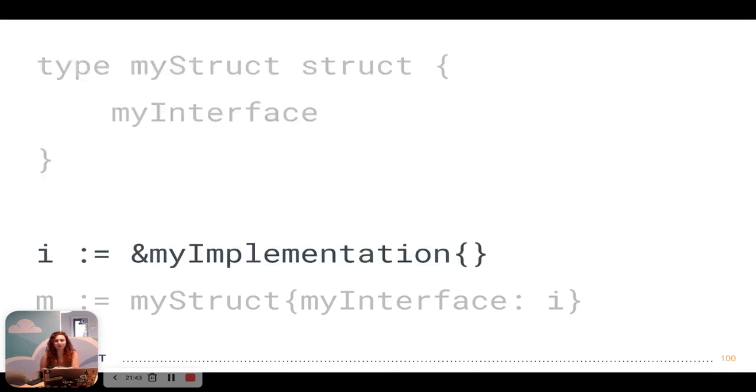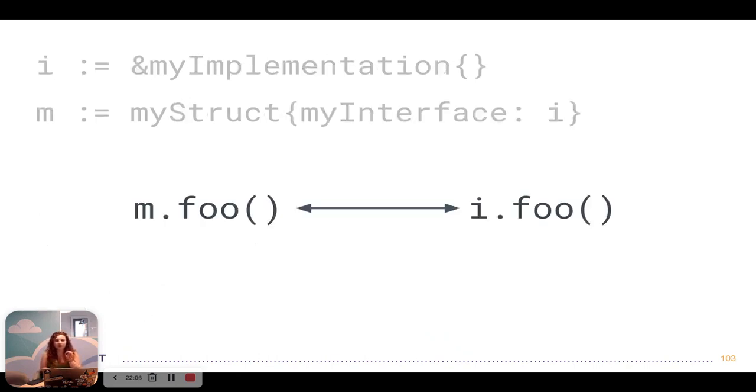Now, we'll create an instance of MyImplementation. We need to do this. We need to have a concrete instance of a concrete type in order to embed an interface in a struct. And then when we create an instance of MyStruct, we're going to pass that implementation as the interface. So putting that all together, what that means is that calling the Foo method on M and calling the Foo method on I leads to the exact same behavior. Okay, so this is very, very similar to structs, but in this case, we're using interfaces, which will allow for different behaviors, which we couldn't get with structs.